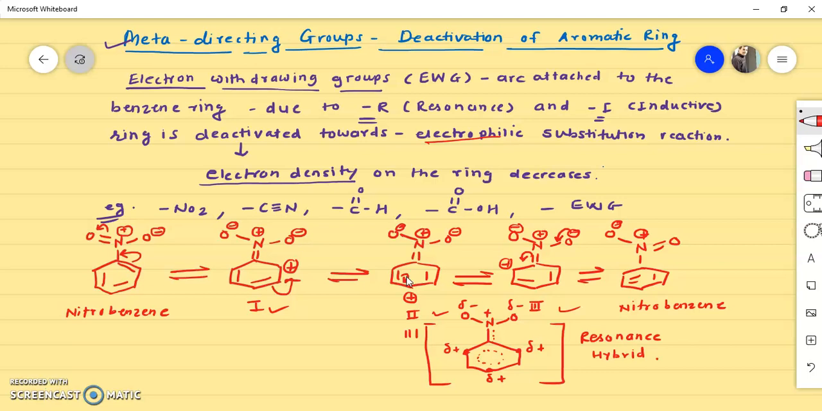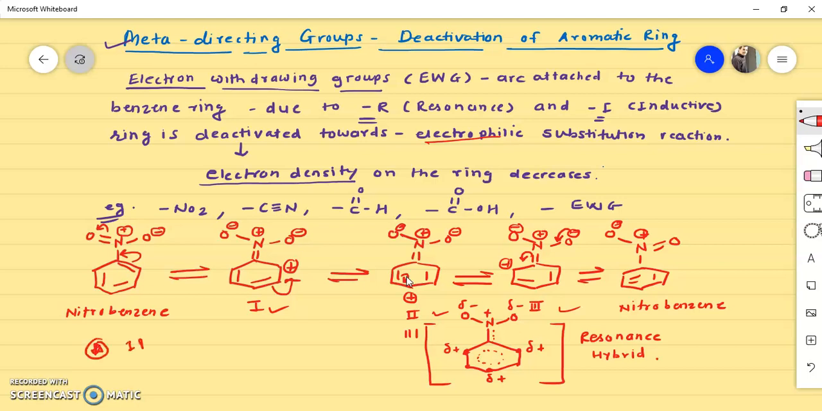And you will find here that these ortho and para positions have positive charge, so the electrophile will not come over these positions. The only position which remains electron rich is this meta position. That's why, it is a very important sentence I am writing over here.